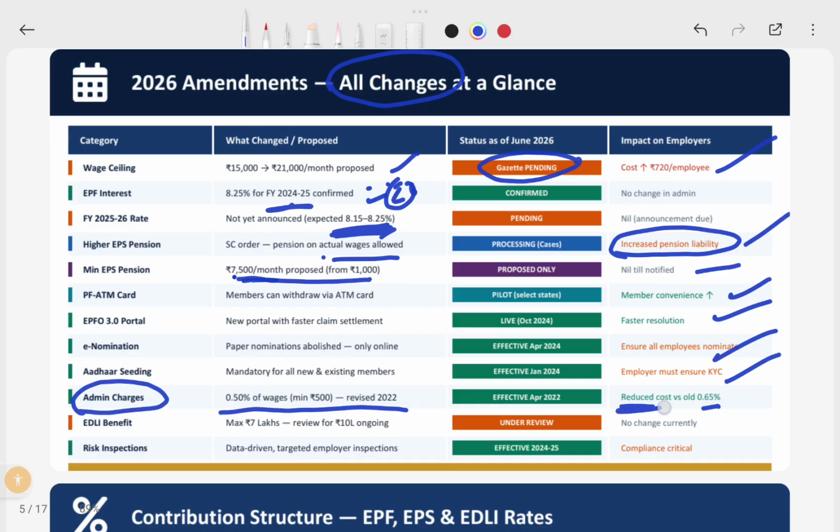So it would be a benefit for all of the employees and the employers. And this benefit, earlier it was 7 lakhs. Now it is under review for going to 10 lakhs. It is still not currently changed, but it would be under review. And risk inspections. So data driven targeted inspections, all these are effective. Compliance is critical. So it means there are some inspections that have to be done, data driven, and employer inspection, all this has been changed. Earlier officers couldn't inspect the offices. Now they can inspect offices.